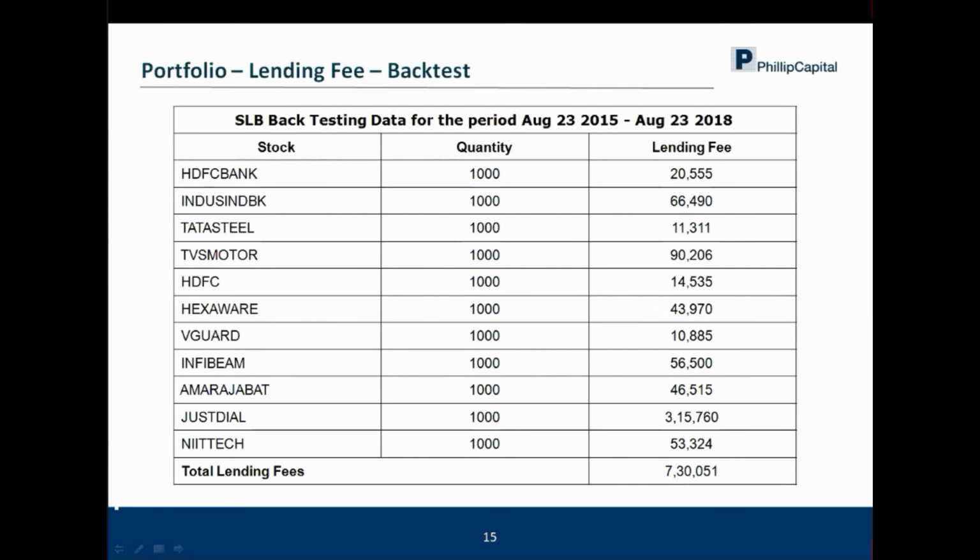Then at our back office also, when you lend, the stocks leave your demat account, so it is written SLB settlement and so on, such that when your CA looks at the statement at the end of the year, he or she can easily identify which of them are SLB transactions and which are your buy and sell transactions. So that is also something which we have done at our end.